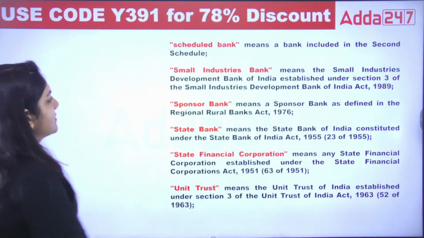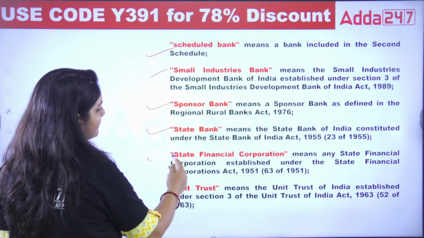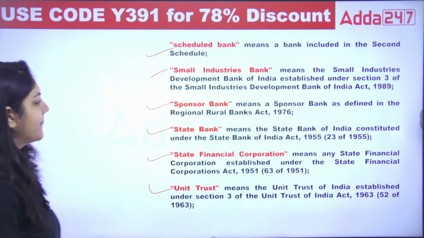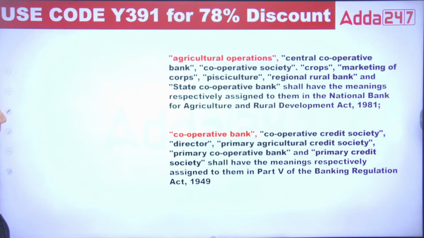Scheduled bank, small industrial bank, sponsored bank, state financial corporation, unit trust. See, agriculture operation, cooperative bank. So no new definition is there.